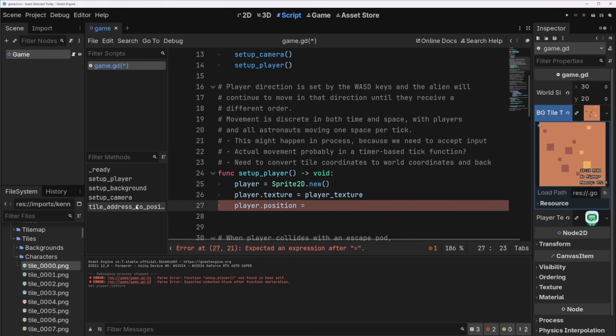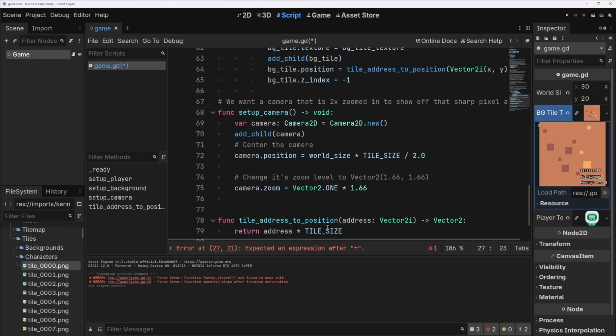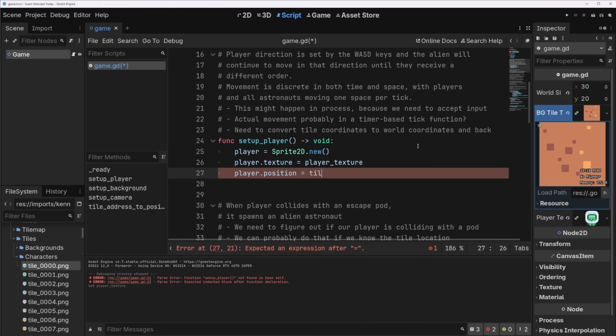So let's think about that. Well, the position has to be a Vector2 that is pixel coordinates, but I want to position everything based on these world index tile coordinates. So let's do something like this. We already have tile address to position. So let's just use that, right? So we can do tile address to position.